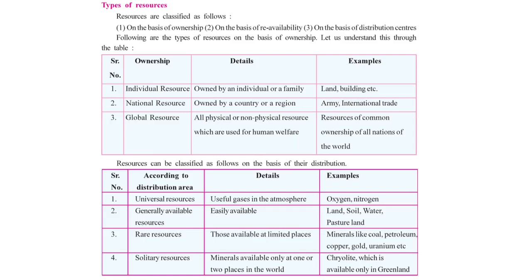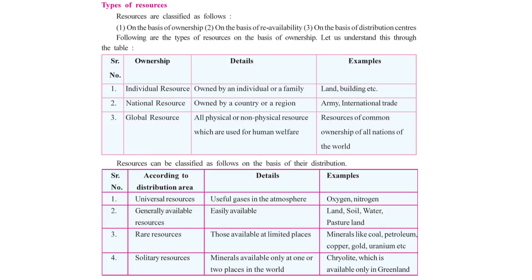Now resources can be classified into different categories on the basis of ownership, on the basis of re-availability, that is once again they are available, or on the basis of distribution. Here we have bifurcated resources on the basis of ownership and resources on the basis of their distribution. So let us understand this table. First table is talking about resources divided on the basis of ownership. When we talk about ownership, we have three kinds of ownership: individual ownership, national ownership, and global ownership.